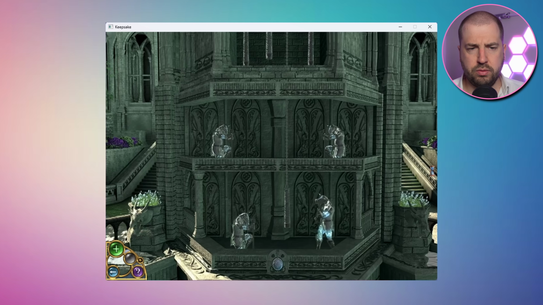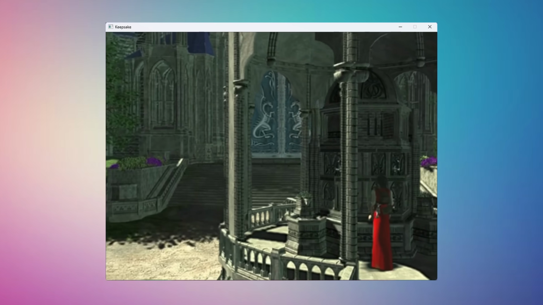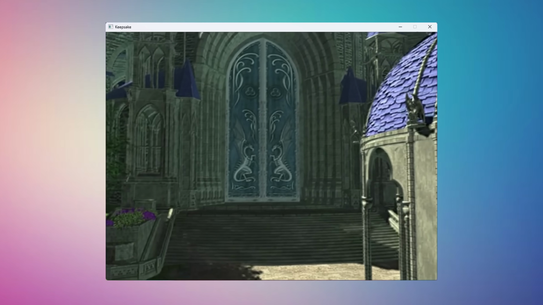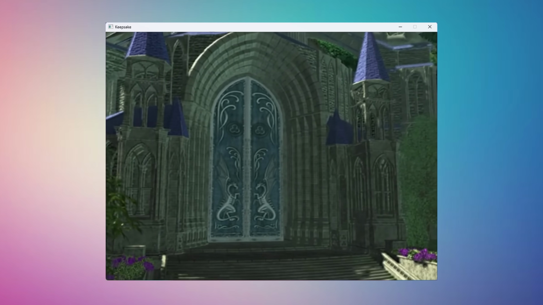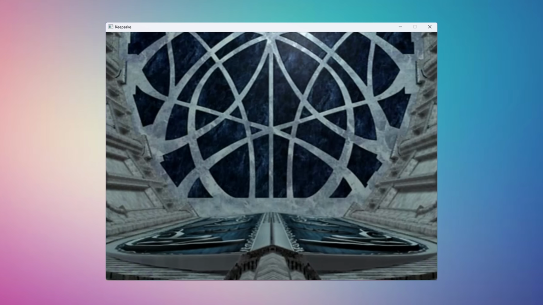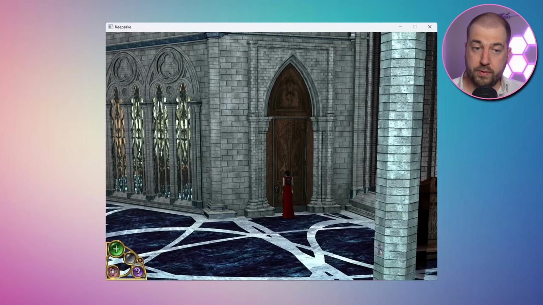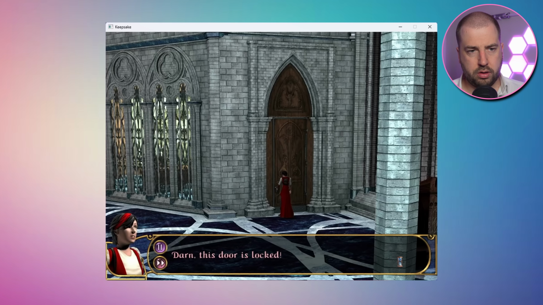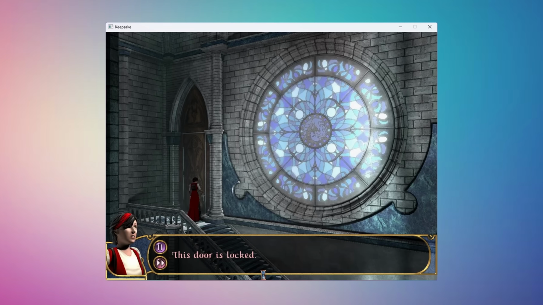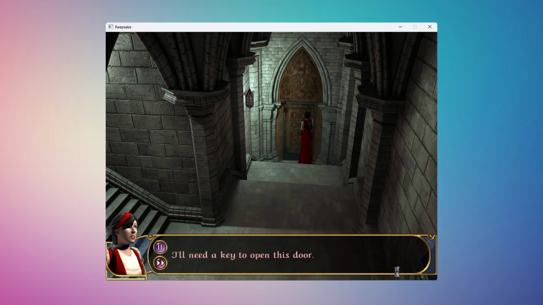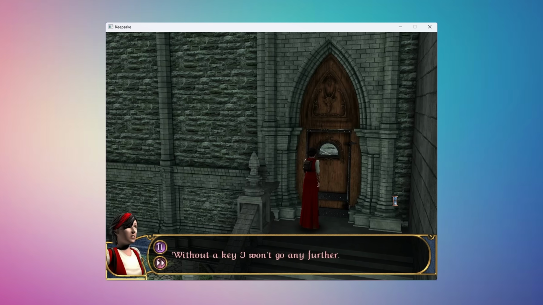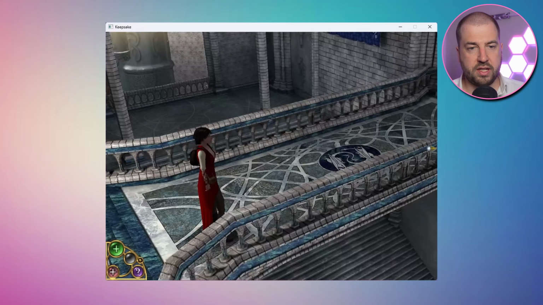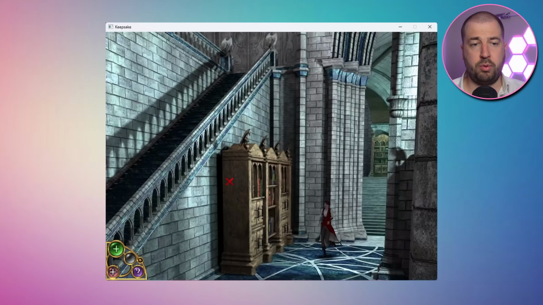I nailed the first puzzle to open up the school. I walked around the school, but all the doors were locked. Darn, this door is locked. This door is locked. I'll need a key to open this door. Without a key, I won't go any further. I gave up and asked for a hint, which said that despite opening the school, I needed to first explore the forest.